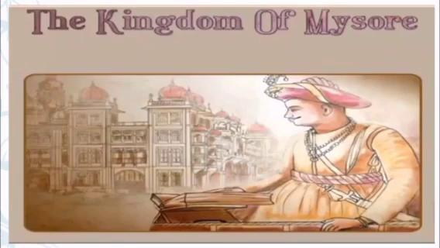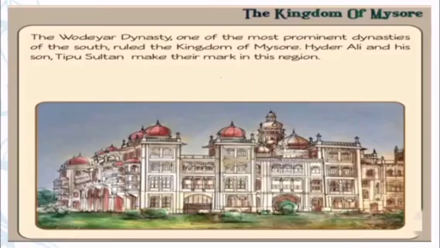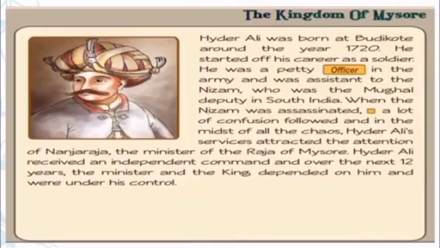Let's see one by one. Before seeing the wars, you first have to be clear about the Kingdom of Mysore. The Udayar dynasty, one of the most prominent dynasties of the south, ruled the Kingdom of Mysore. Hyder Ali and his son Tipu Sultan made their mark in this region. Hyder Ali was born at Budikode around the year 1720. He started off his career as a soldier.